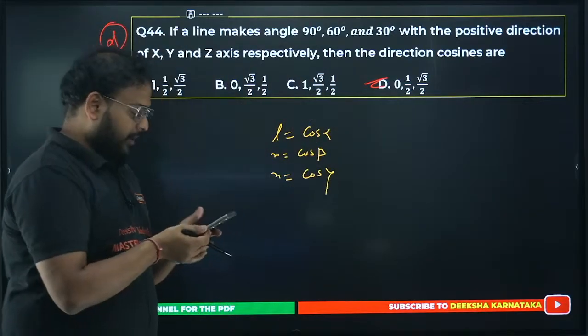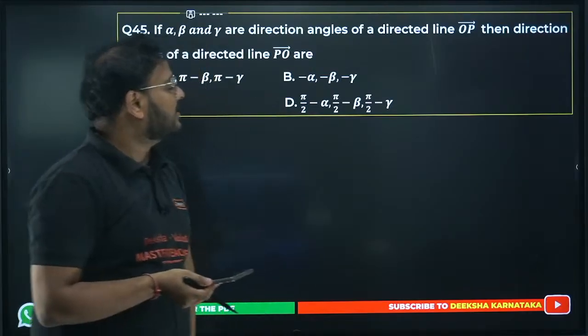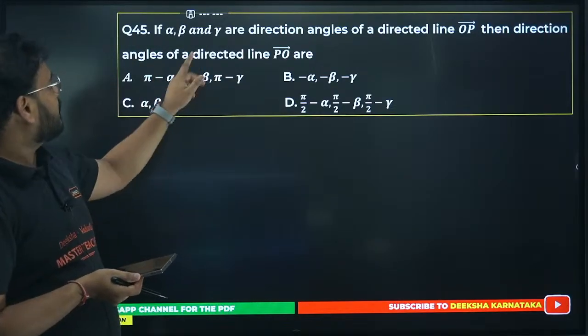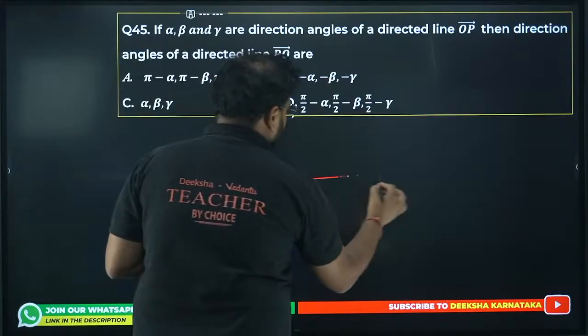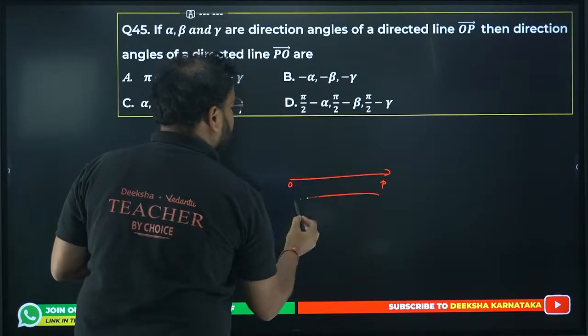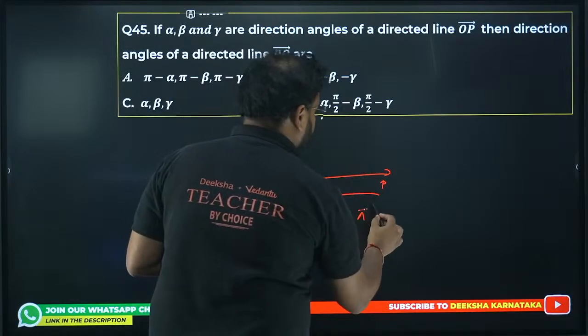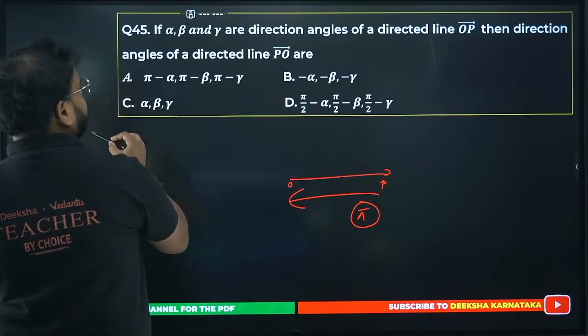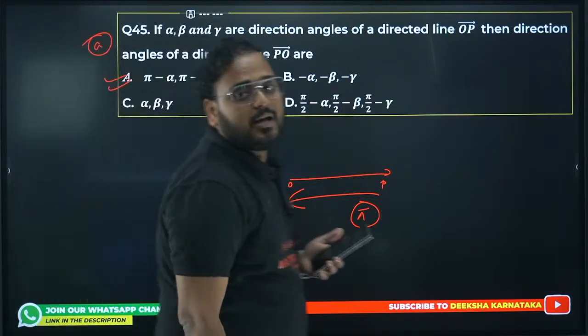Yes. So again, you can see here question number 45, alpha, beta, gamma are direction angles of the directed line OP. Then direction angles of directed line PO will be what? If this is my line OP, then PO becomes the reverse of this. The difference between OP and PO is always pi. So the angles will become pi minus alpha, pi minus beta, pi minus gamma.